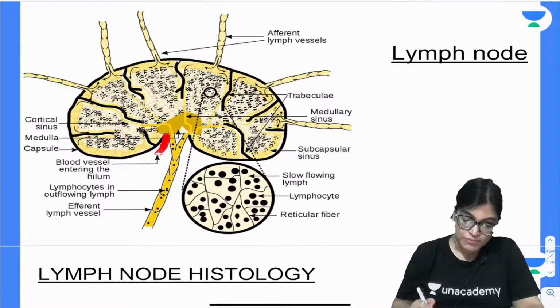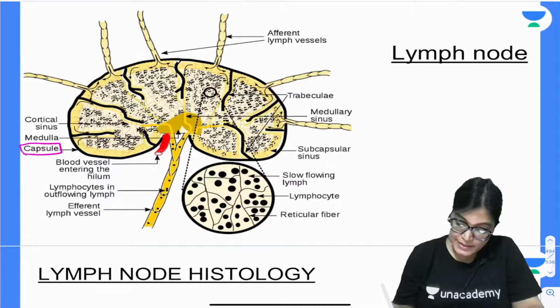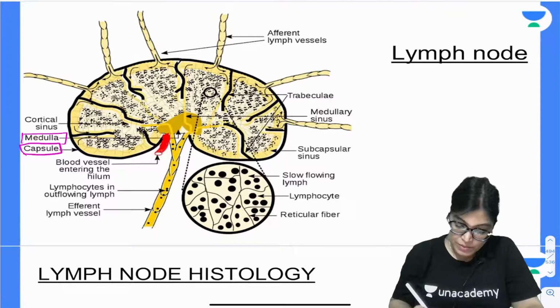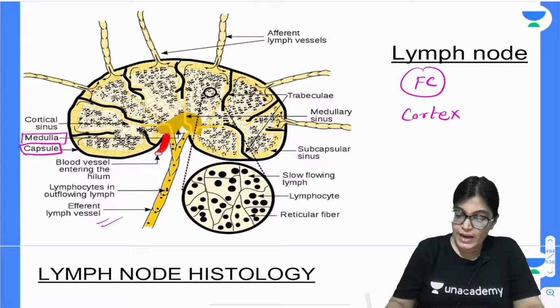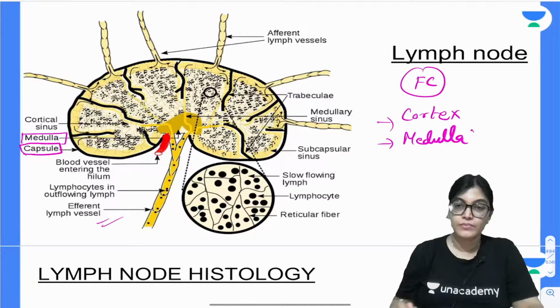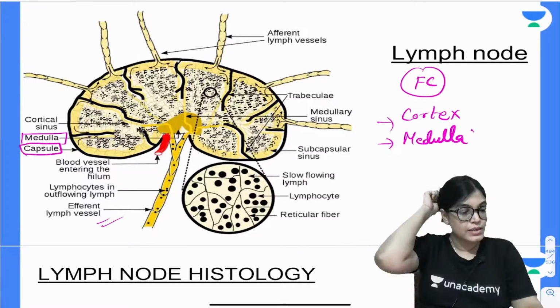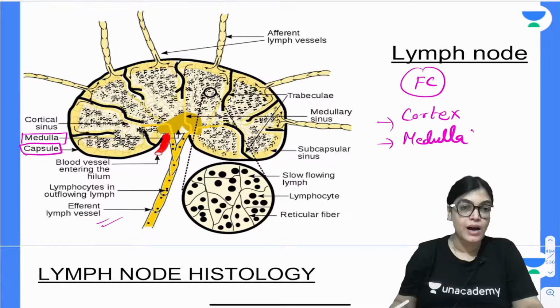Inside, in the same pattern, the lighter stain will be the medulla, and the outer part will have the cortex. So, again it has a fibrous capsule, FC, then the medulla part, the cortex, and the outermost fibrous capsule.